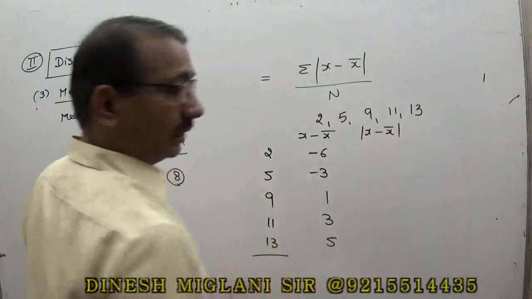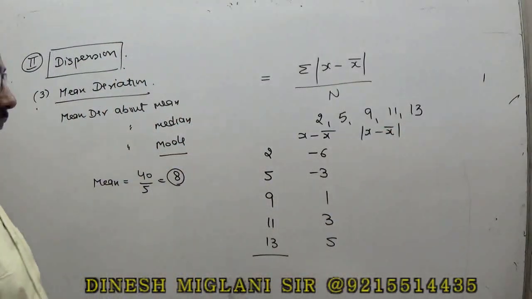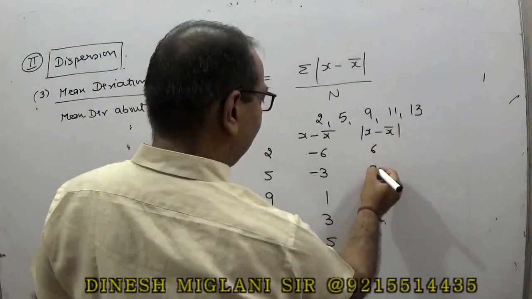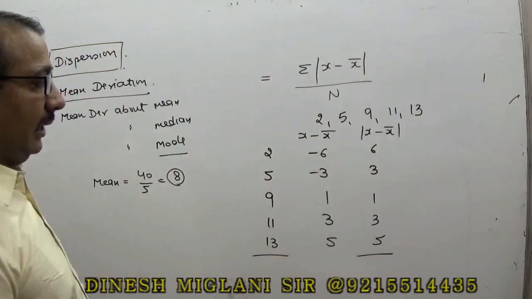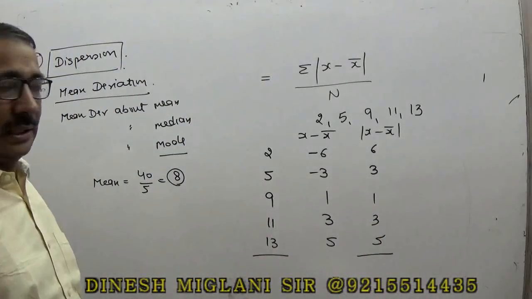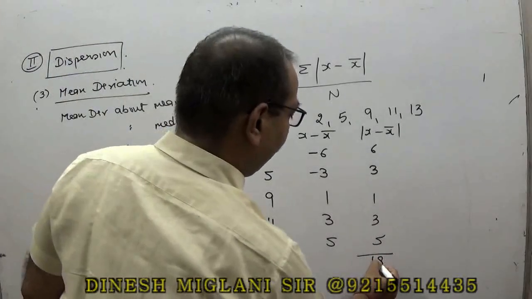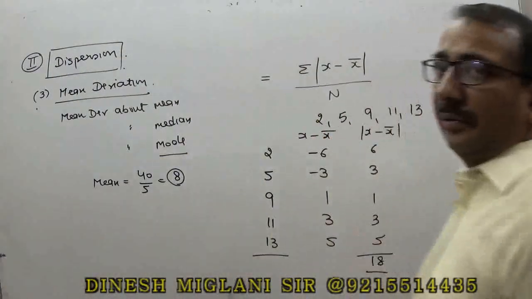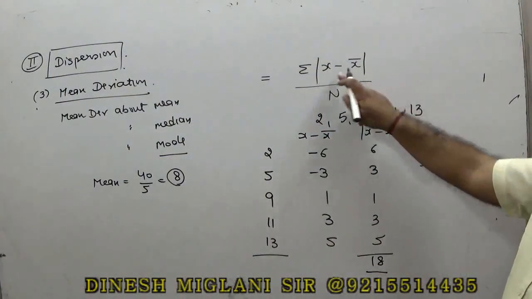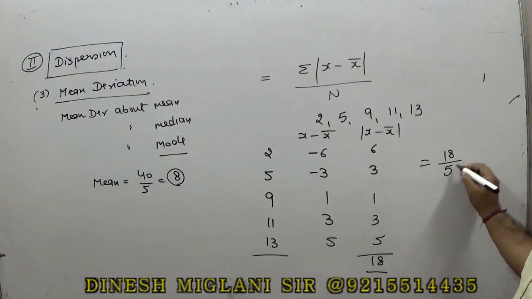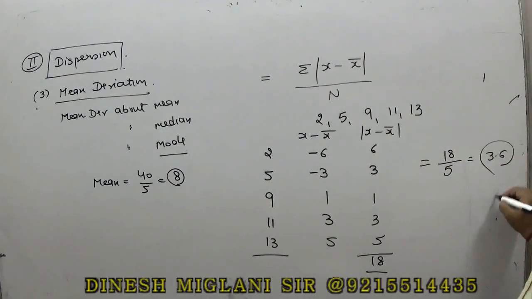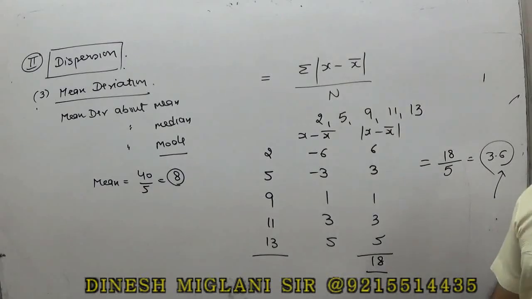Modulus means we convert these values into positives. So this will be 6, 3, 1, 3 and 5. Now add all of them: 5, 3 is 8, 1 is 9, 3 is 12 and 6 is 18. So my mean deviation about mean is equal to summation of |x minus x bar|, that is 18, divided by 5. So the answer to my question is 3.6. So this is said to be mean deviation about mean.